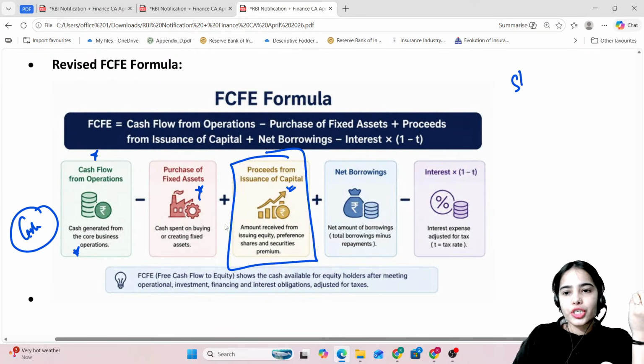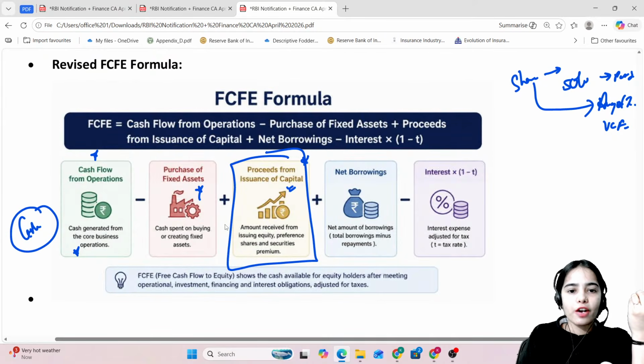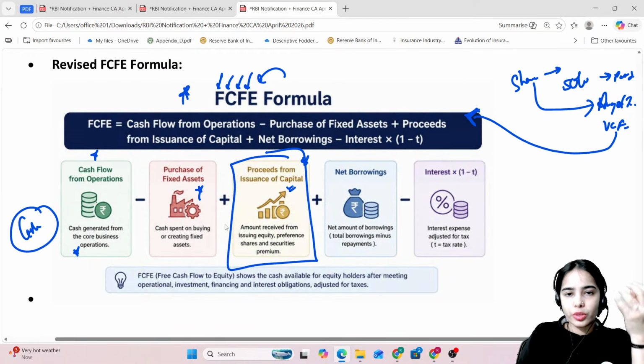Let's say shares have been sold to private investors, angel investors, or venture capital funds. The money the company has got from the capital will be included in the free cash flow to equity. Net borrowing is also money that will be included because this is money received, and the interest has to be deducted.